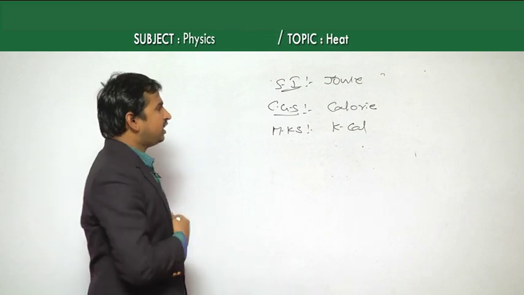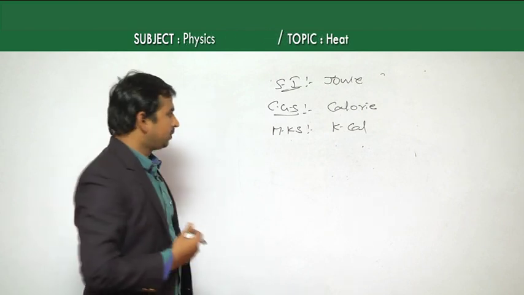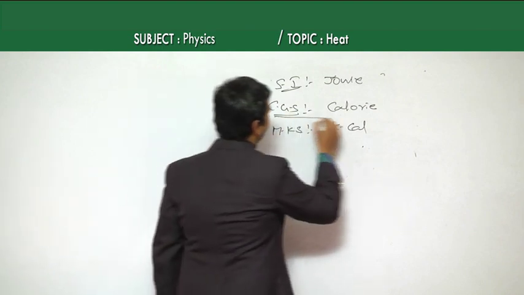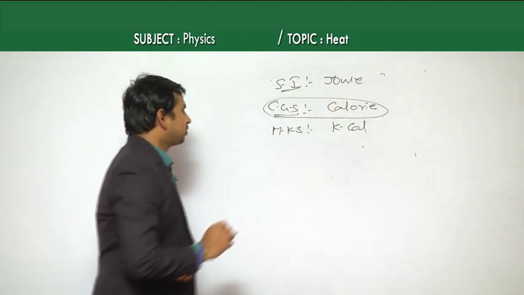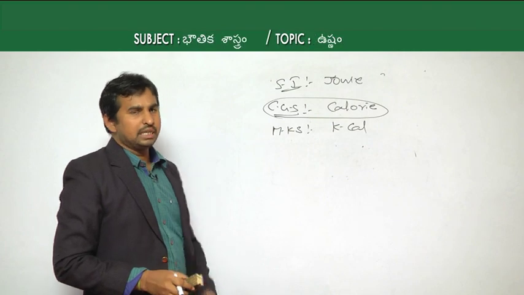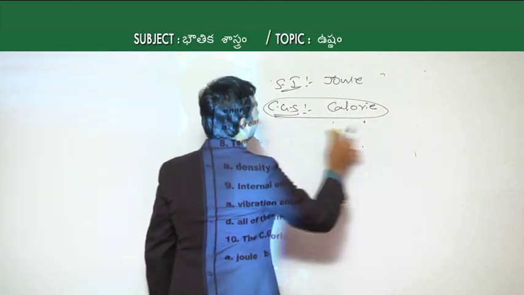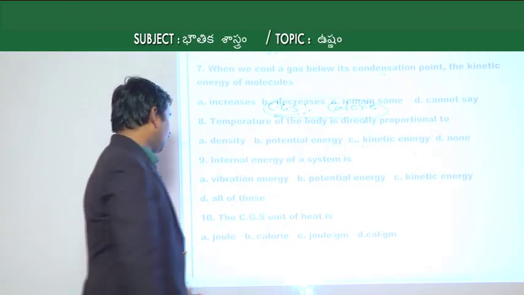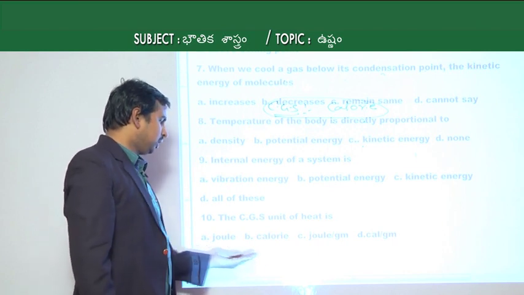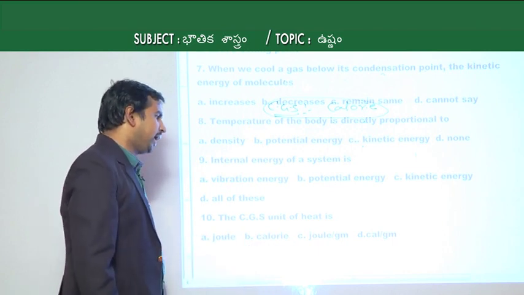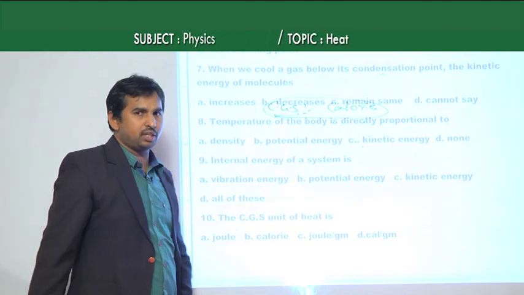Now, as the question is about the unit of energy in the CGS system, calories is the correct one. Of the given options, joule, calorie, joule per gram and calorie per gram, option B is correct.